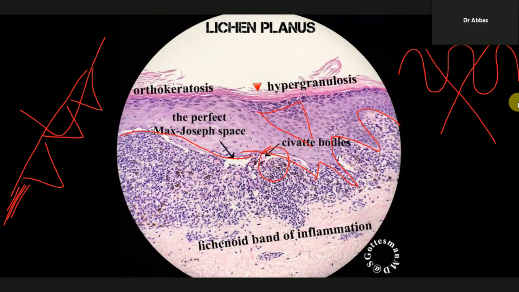You can also observe some Max Joseph spaces. From these spaces lymphocytes infiltrate, making a band-like infiltration. In this band-like infiltration you can observe some melanophages. So these are the histopathological changes.